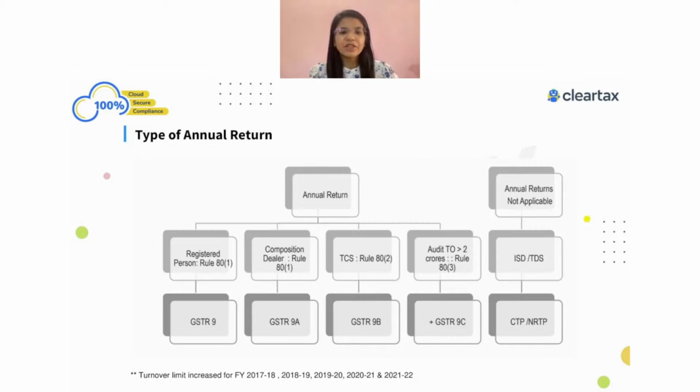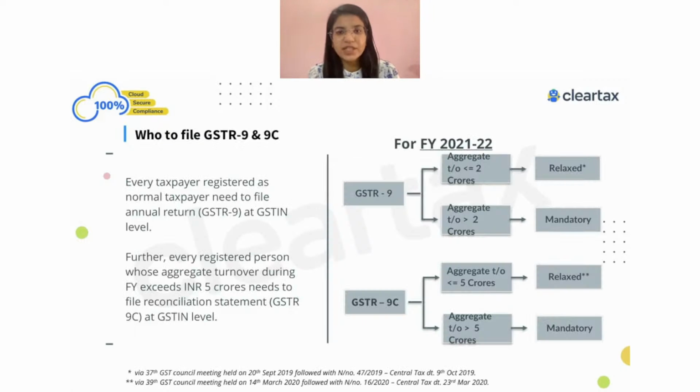So these are some of the annual returns we do have today, but we are just going to focus on the annual returns which need to be filed when we are registered as a regular taxpayer. When I'm saying regular taxpayer, it means we file GSTR-1 and GSTR-3B today. So if we file GSTR-1 and GSTR-3B, we are required to file GSTR-9 as well as GSTR-9C form. These are the two forms which we are required to file, so we'll focus on 9 and 9C in today's session.